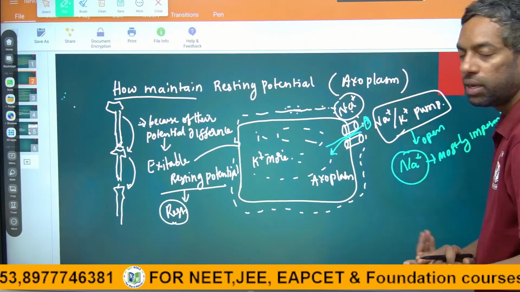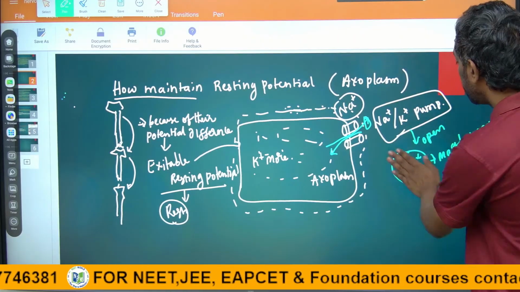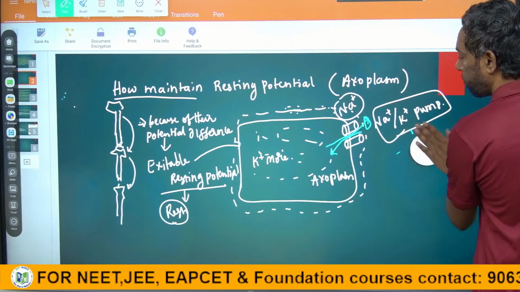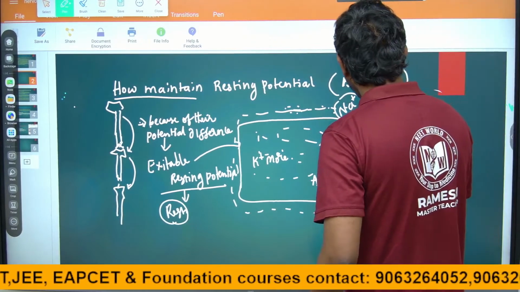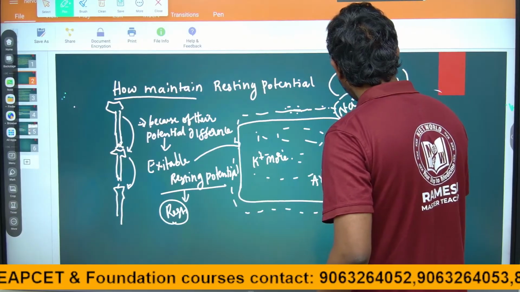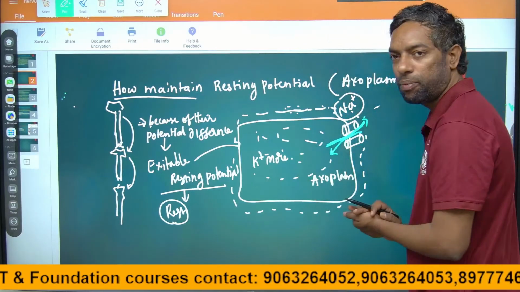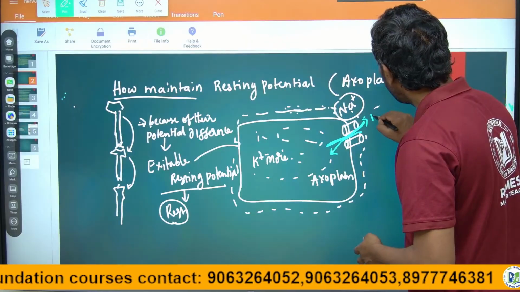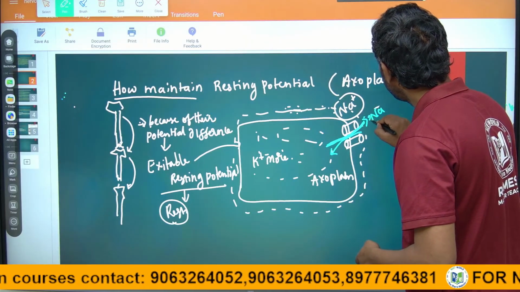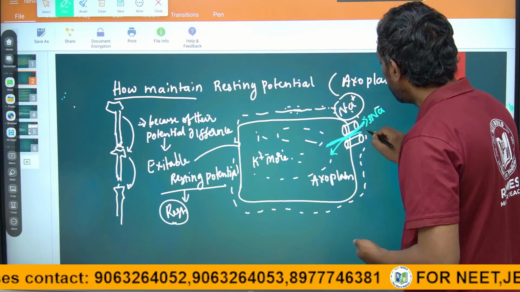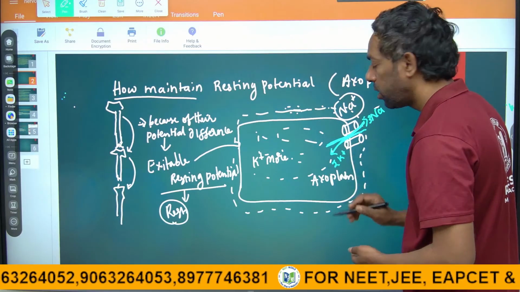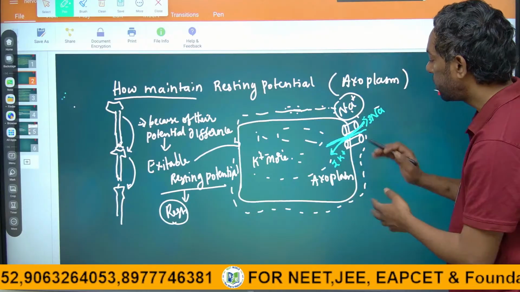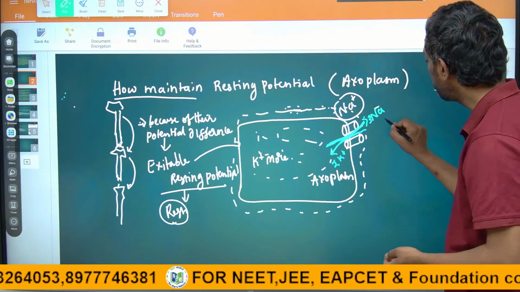In this pump, when the channel opens, 3 sodium ions go out and 2 potassium ions come in. This is the sodium potassium pump. It is active transport.